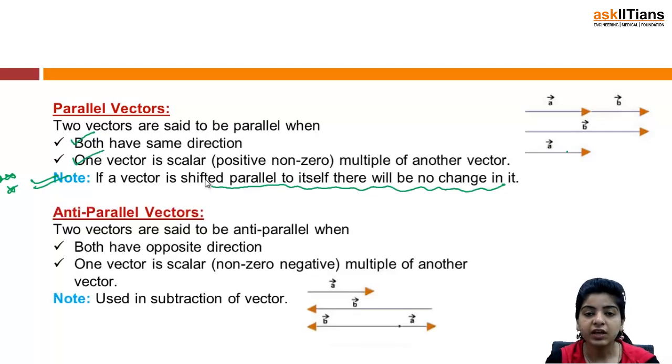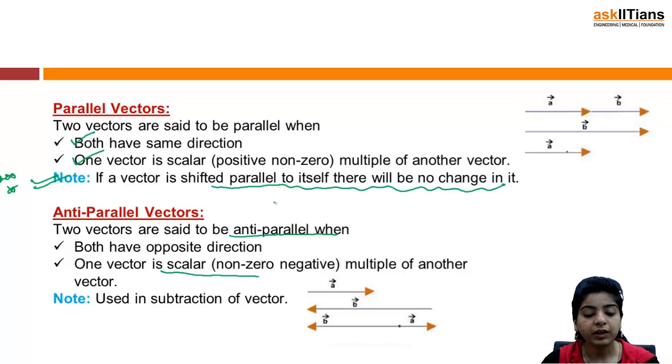Next we have anti-parallel vectors. Two vectors are said to be anti-parallel when both have opposite direction, right? So in the case of parallel vectors, they should be in the same direction, but in the case of anti-parallel vectors, the vectors are in opposite direction, and one vector is again a scalar multiple of another vector, but the difference is that the scalar is non-zero negative.